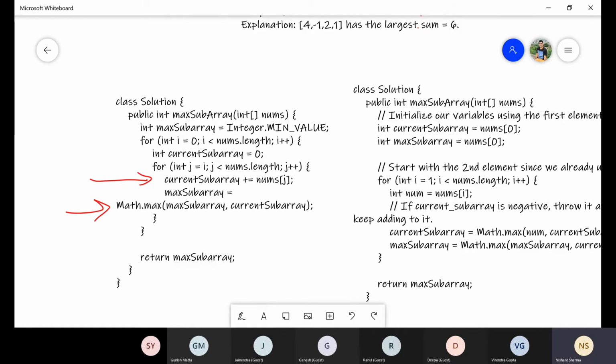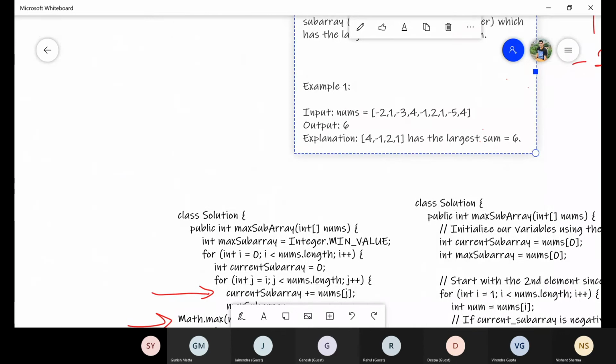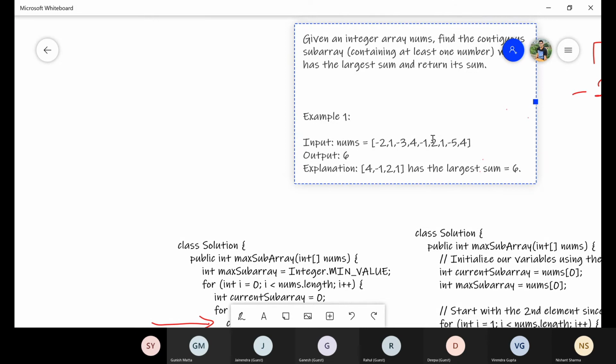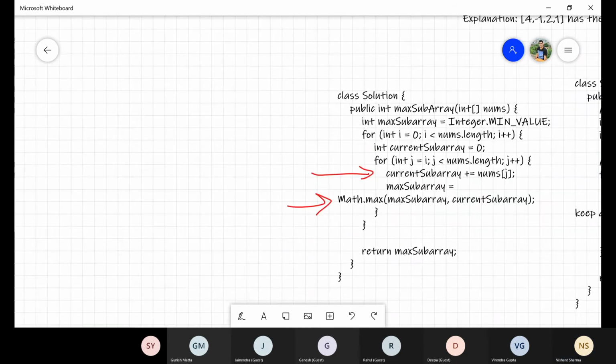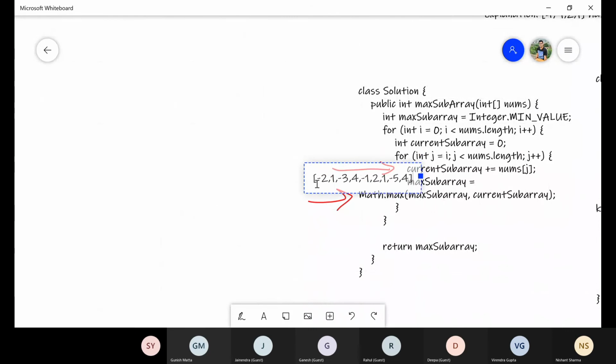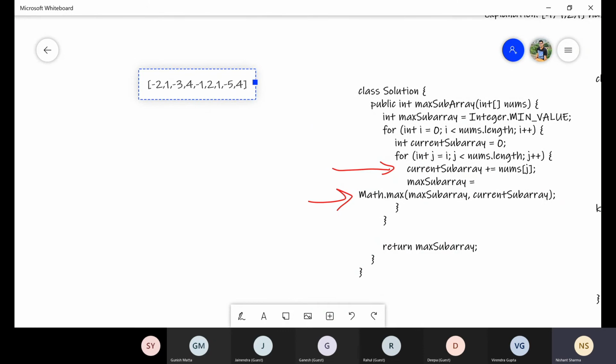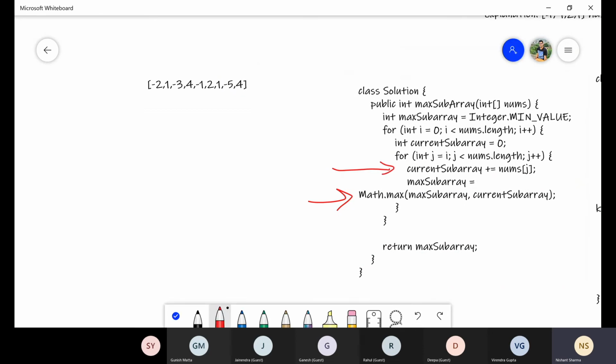So let me walk you through this. Give me a second. Let's take this example and try to do the dry run. Suppose this is the array I have, and I want to do the dry run for this. Initially the maximum subarray integer is min value, so suppose it is -infinity.